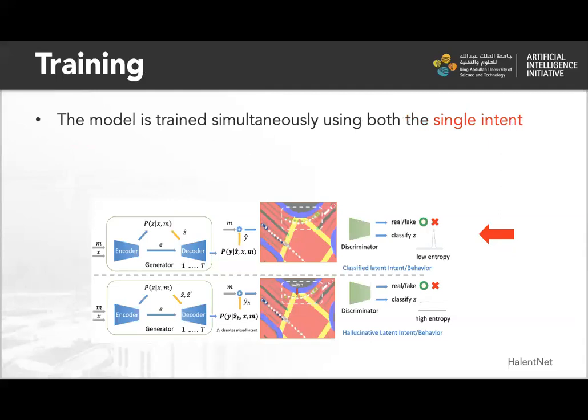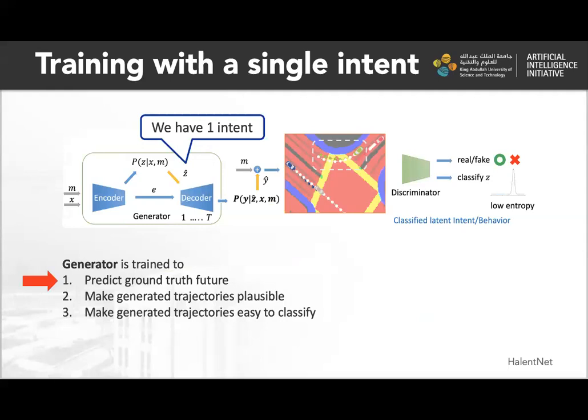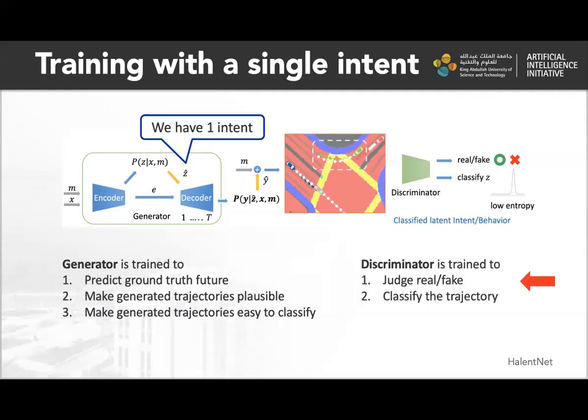Our model is trained simultaneously using both the single intent and the mixed intent. When we train with a single intent to generate normal trajectories, the generator is trained to maximize the likelihood of a ground truth future, to increase the real-fake score from the discriminator, and to reduce the latent code classification loss. The discriminator is trained to judge whether the given trajectory is real or generated, and classify the generated one into the latent code it comes from.